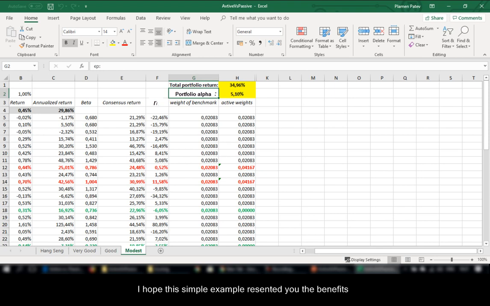I hope that this simple example presented to you the benefits of active management. Thank you for your attention.